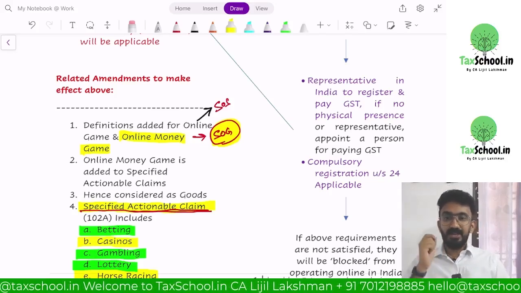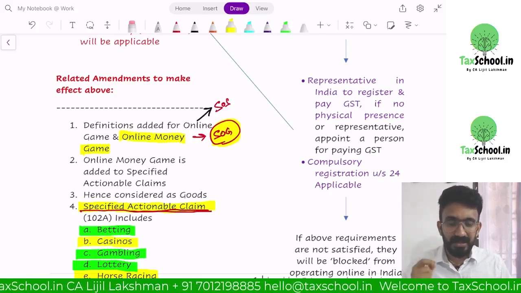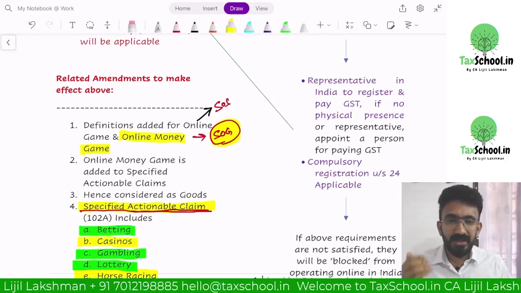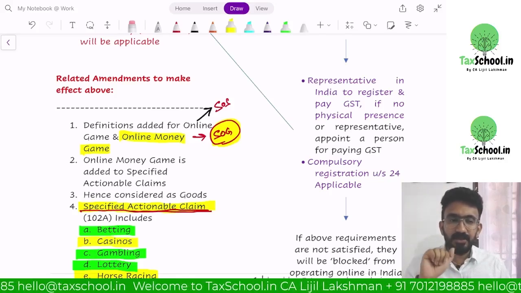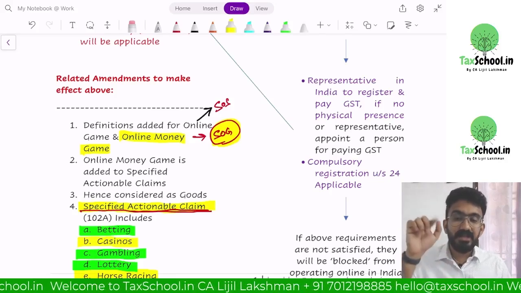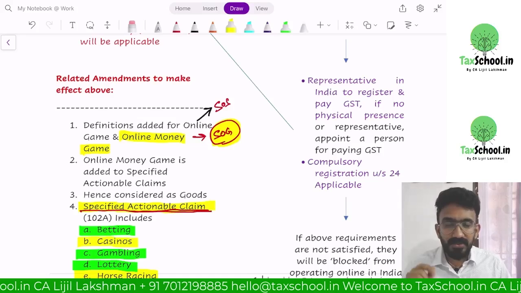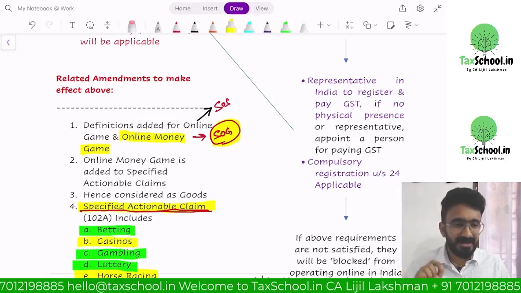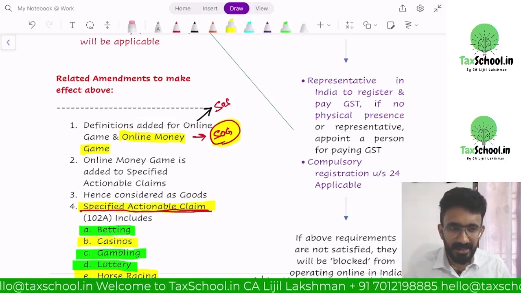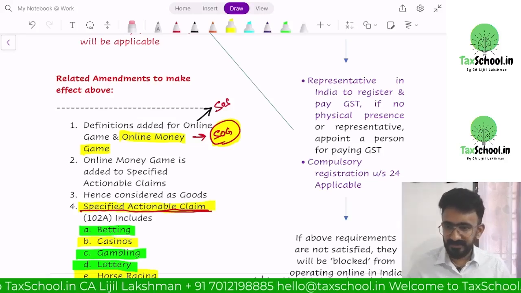So, if the government wants to collect taxes at the time a participant or a player of Dream 11 deposits the money to their wallet, they need to make an amendment to notification 66/2017 and say that in terms of online money games, if they deposit the money, that date of deposit should be considered the time of supply, not date of invoice or date of delivery or removal of goods.